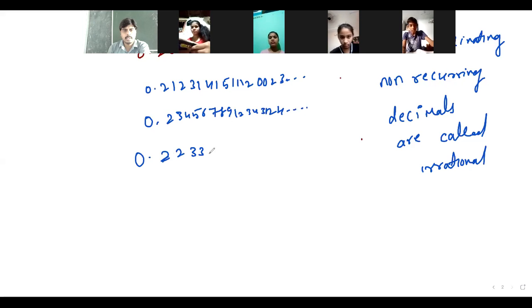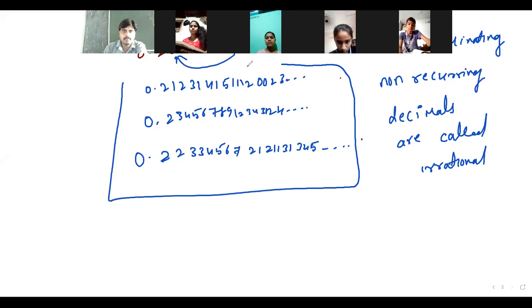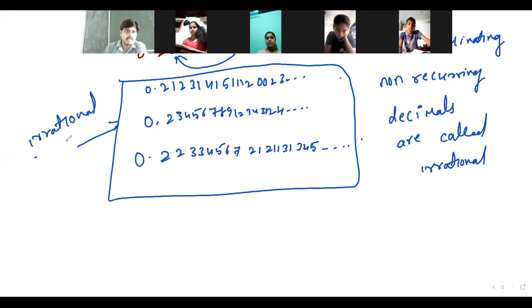2 2 3 3 4 5 6 7 2 1 2 1 3 1 3 4 5 and so on. Okay, so like this we can write many numbers between these two decimal numbers, right? So this is a rational number and this is also a rational number, and these are the numbers lying between these two rational numbers which are irrational. This is the way to write irrational numbers between any two rational numbers.